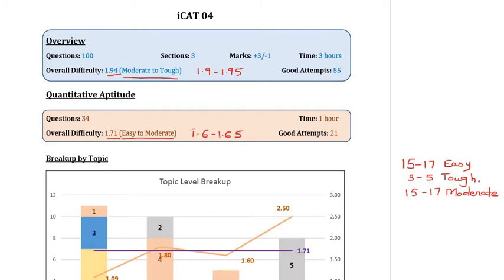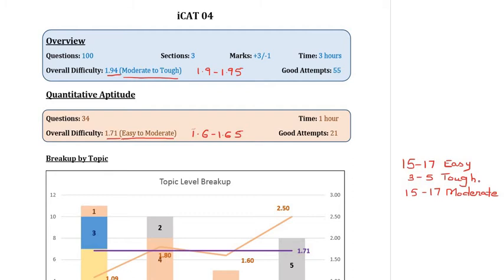Generally, we've seen that students claim that they are good at one or two areas, let's say like arithmetic and algebra. But then what happens if arithmetic and algebra turn out to be on the tougher side in your exam and geometry and modern math have more of the easier questions? Then what do you do? That is where you need to have a reasonably good working knowledge of all the chapters in quant.